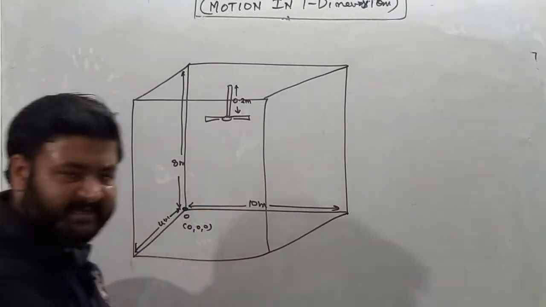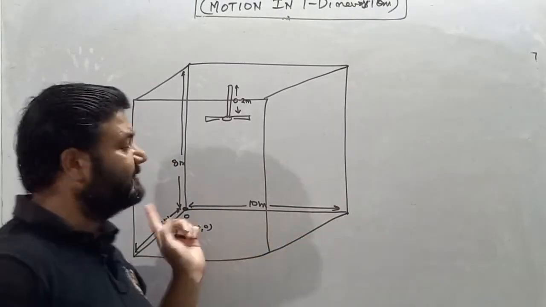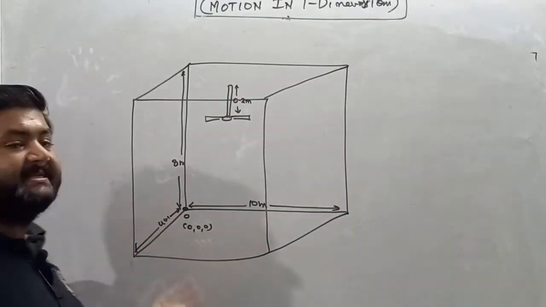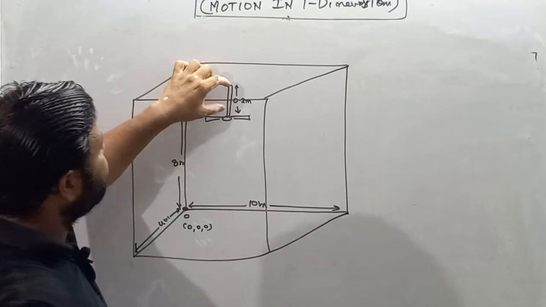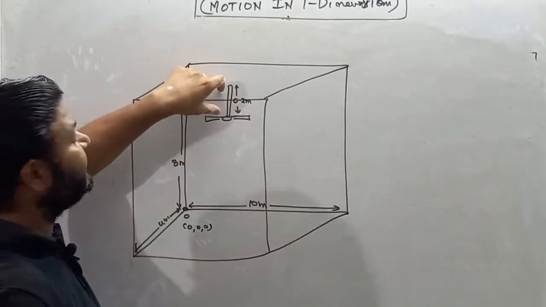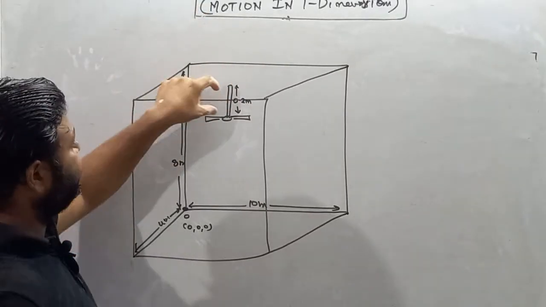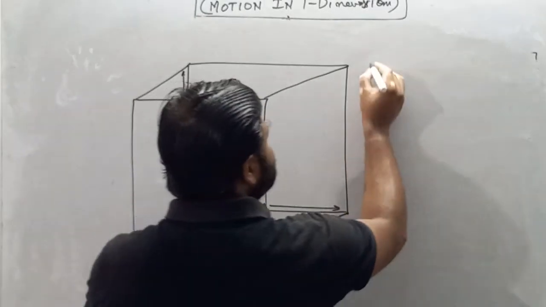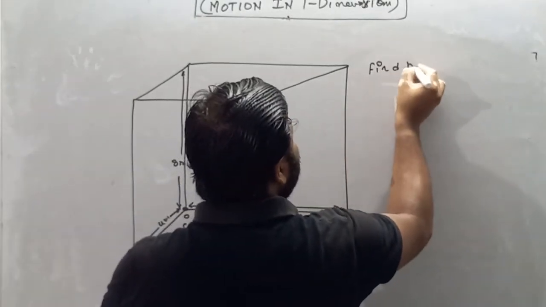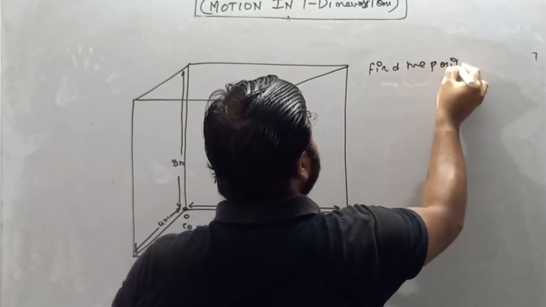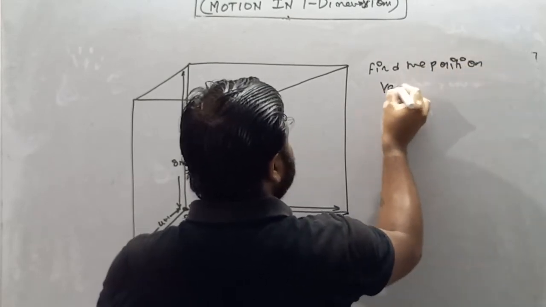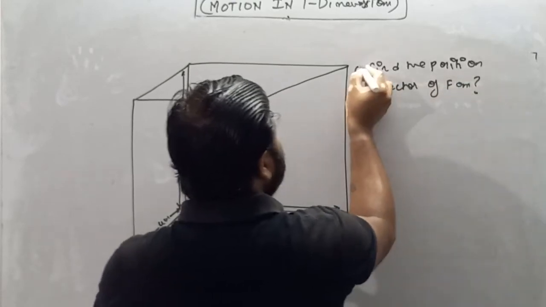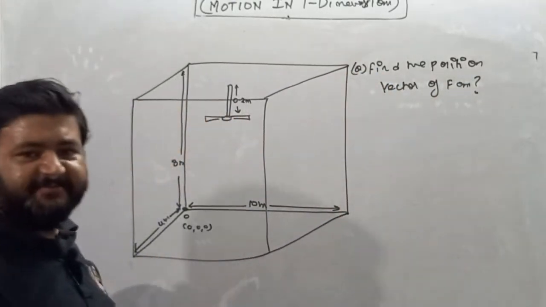So this is the size of the room. 10 meter is the length of the room, 8 meter is the height of the room, and 4 meter is the width of the room. There is a fan which is connected with a connecting rod to the ceiling, and the length of the connecting rod is 0.2 meter. The question is: find the position vector of the fan.